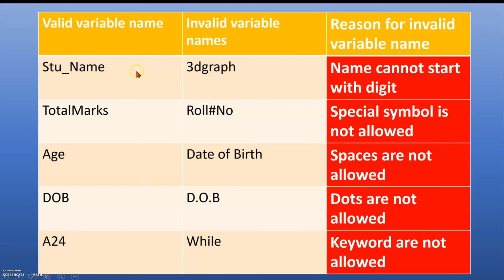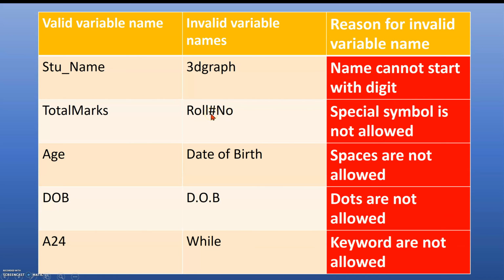So this is my valid variable name and this is my invalid variable name. Here I wrote valid variable names, where everything started with a letter. Here you can see one started with a number, some include special characters, a space, a dot symbol, and this one is a keyword. A variable name cannot start with a digit.